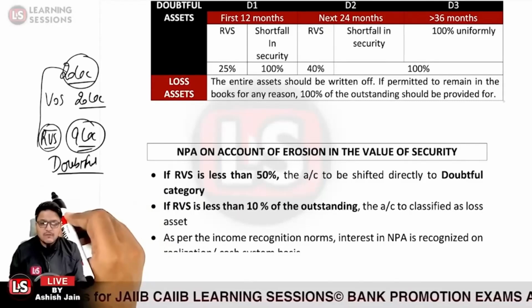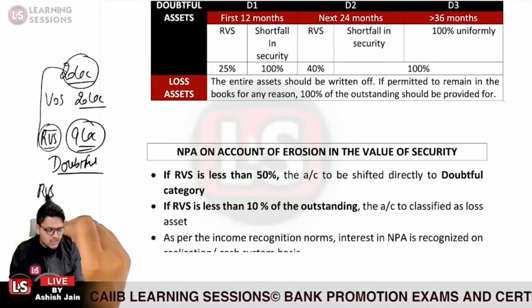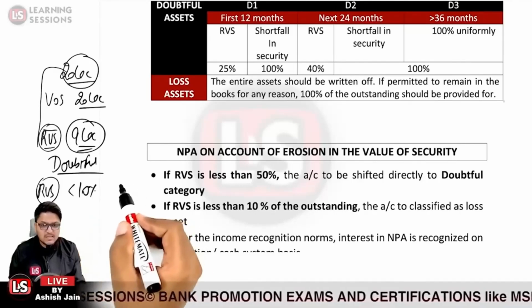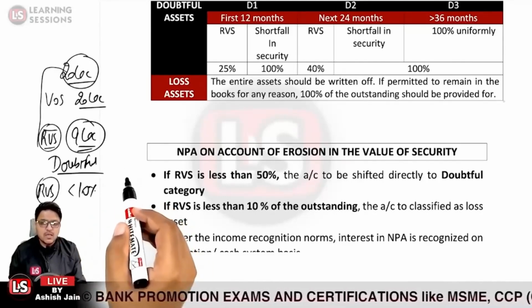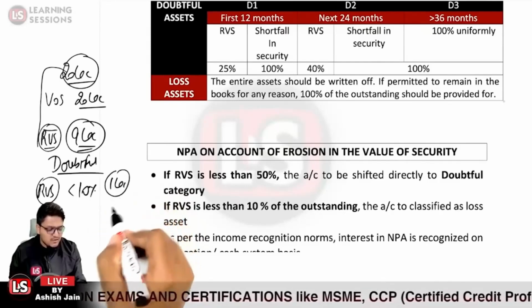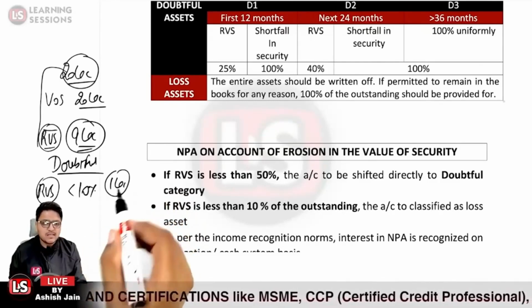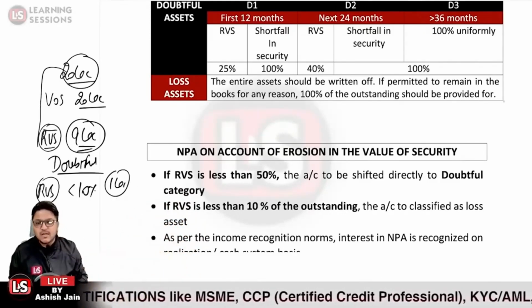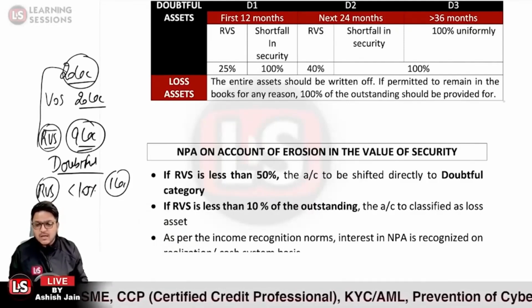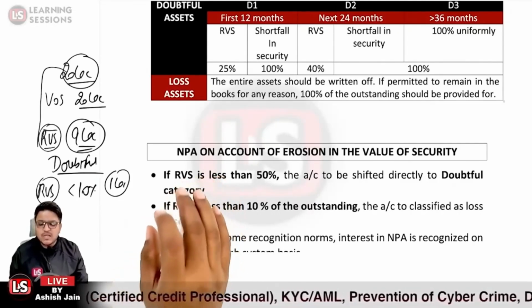And further, if the realizable value of the security is lesser than 10%, let us take the case that the realizable value of the security is equal to 1 lakh rupees. In that case, it will be directly transferred to the loss asset category. Is that clear?